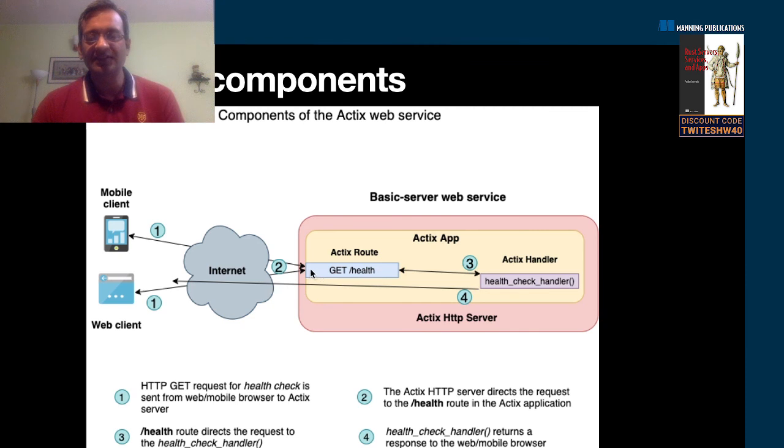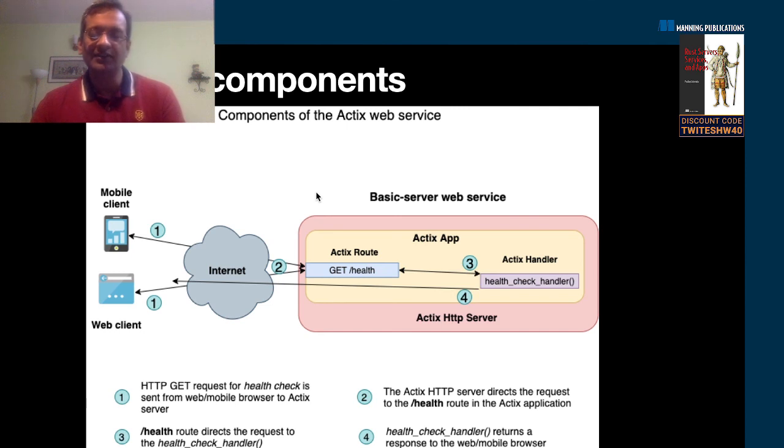And then it checks what is the HTTP method and the route on which the request is coming in. Then it invokes the application, the Actix application, and routes that to the appropriate handler, the health check handler. Okay. Likewise, on the return path, it sends back the response, constructs a well-formed HTTP response, and the client sees this. Right.